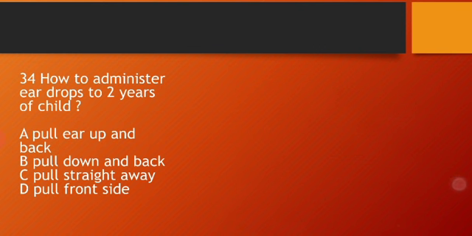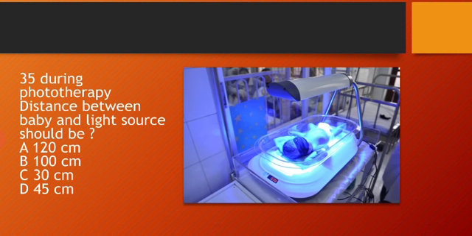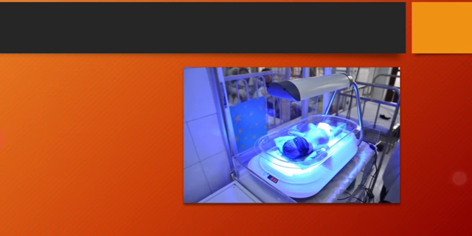Our next question said that during phototherapy, the distance between baby and light source should be. So our right answer is 45 centimeters. Okay, so this is a picture of phototherapy. We use this phototherapy treatment option in a patient having jaundice. So mainly we use blue light sources, and we should cover the eyes and genital part of the baby to prevent further damage. Let's move to the next question.